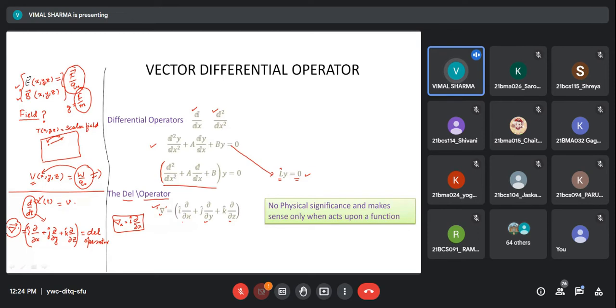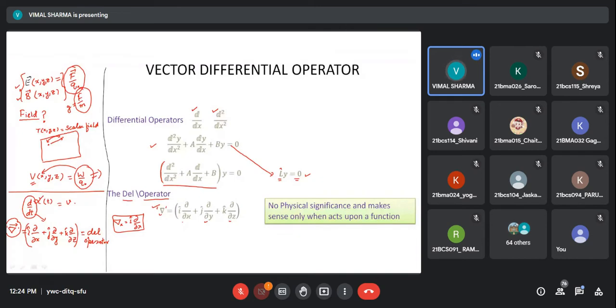Like all other operators, it has no physical meaning, no physical significance, but it makes sense when we operate with this operator on any function. Then that physical quantity will have physical significance.